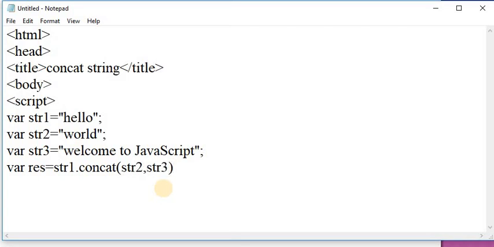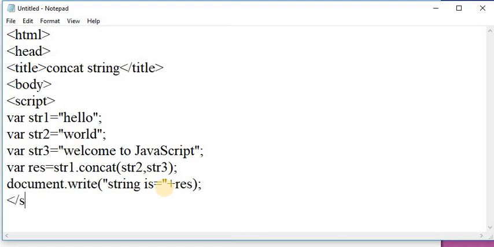After that, by using the write method, I am displaying the result, that is string is equal to plus result, on a web page.